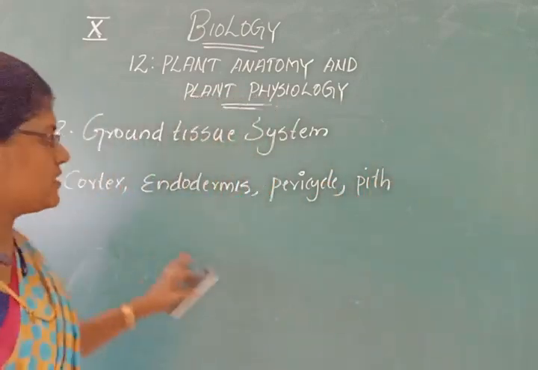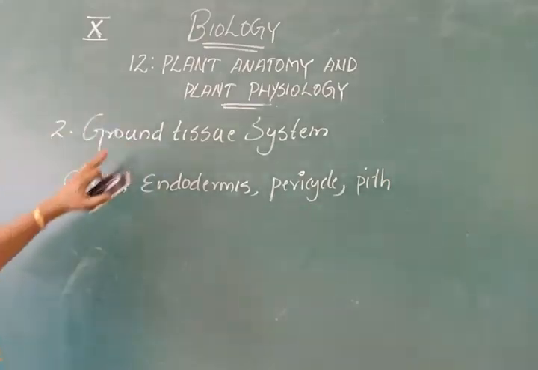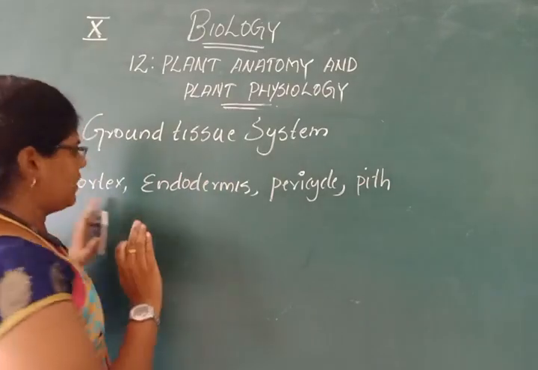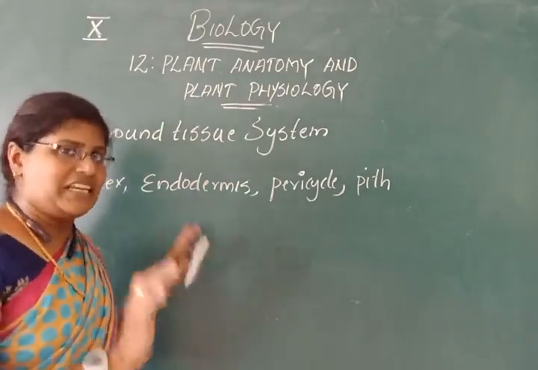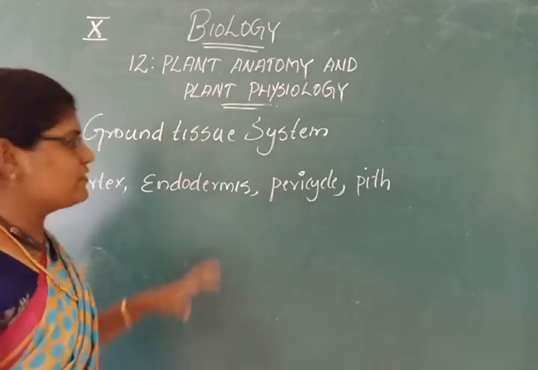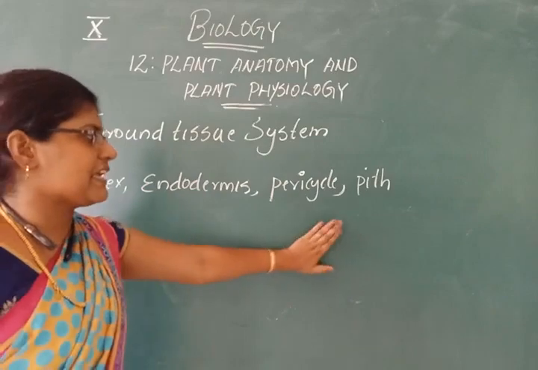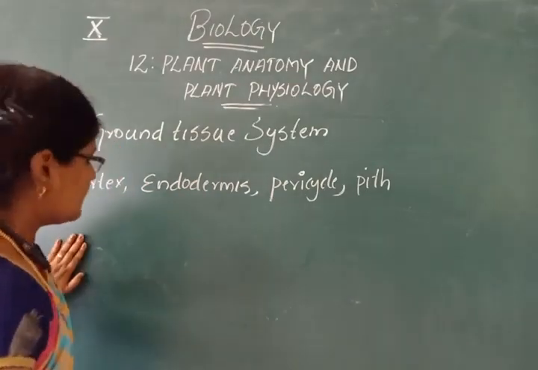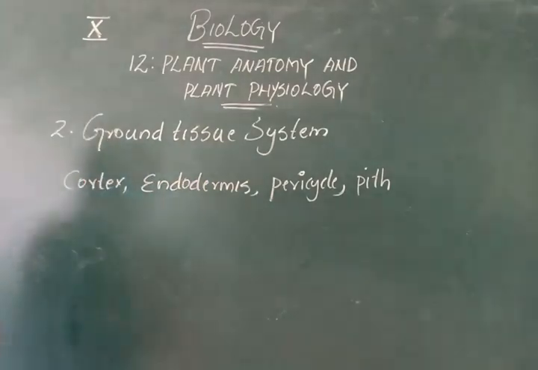Don't worry, you will understand what these terms mean in this chapter clearly. Okay, so just take notice of what tissues are present in which tissue system. Cortex, endodermis, pericycle, and pith are the cells or layers present in the ground tissue system.